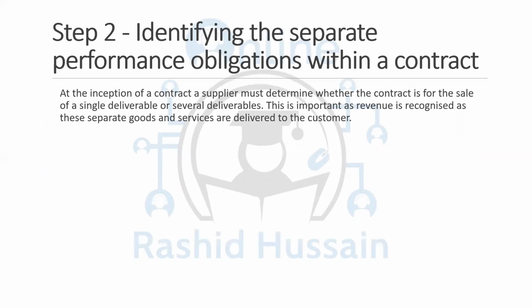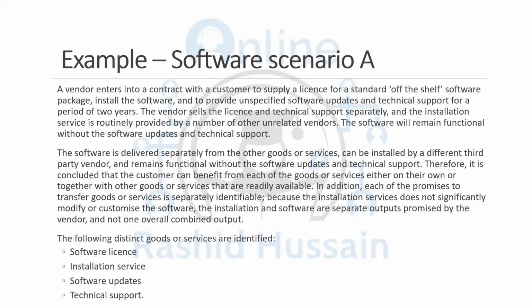At the inception of the contract, the supplier must determine whether the contract is for the sale of a single deliverable. A single deliverable means only one thing you're going to provide. It can be one service or good, or several deliverables, such as the example I gave of the courses, the revisions and the tutor support. This is important as the revenue is recognized as these separate goods and services are delivered to the customer. You cannot record the amount immediately, because some of them may be met immediately and some of them are going to be met later on. So these are a few very good examples to understand the concept of separate performance obligations.